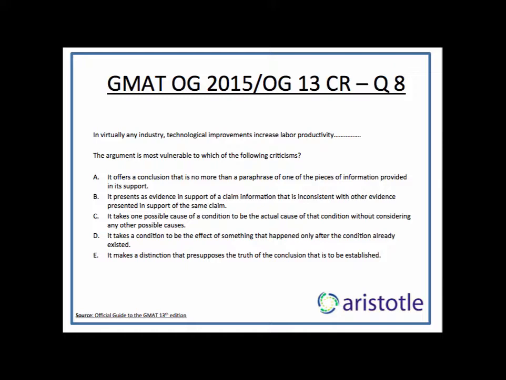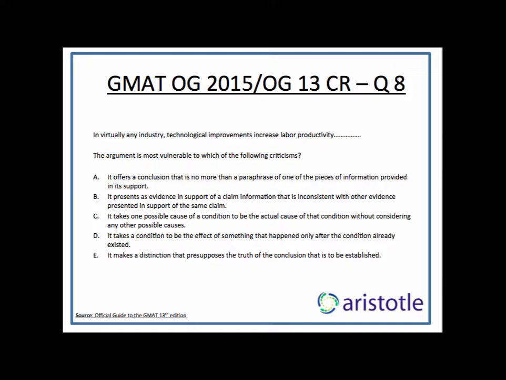C says it takes one possible cause of a condition to be the actual cause of that condition without considering any other possible cause. Now, this looks good. This is basically what we had in mind, that you're assuming that while there's no denying that technological advancement leads to high productivity, there could be other factors also which can lead to high labor productivity. So C should definitely be the answer.